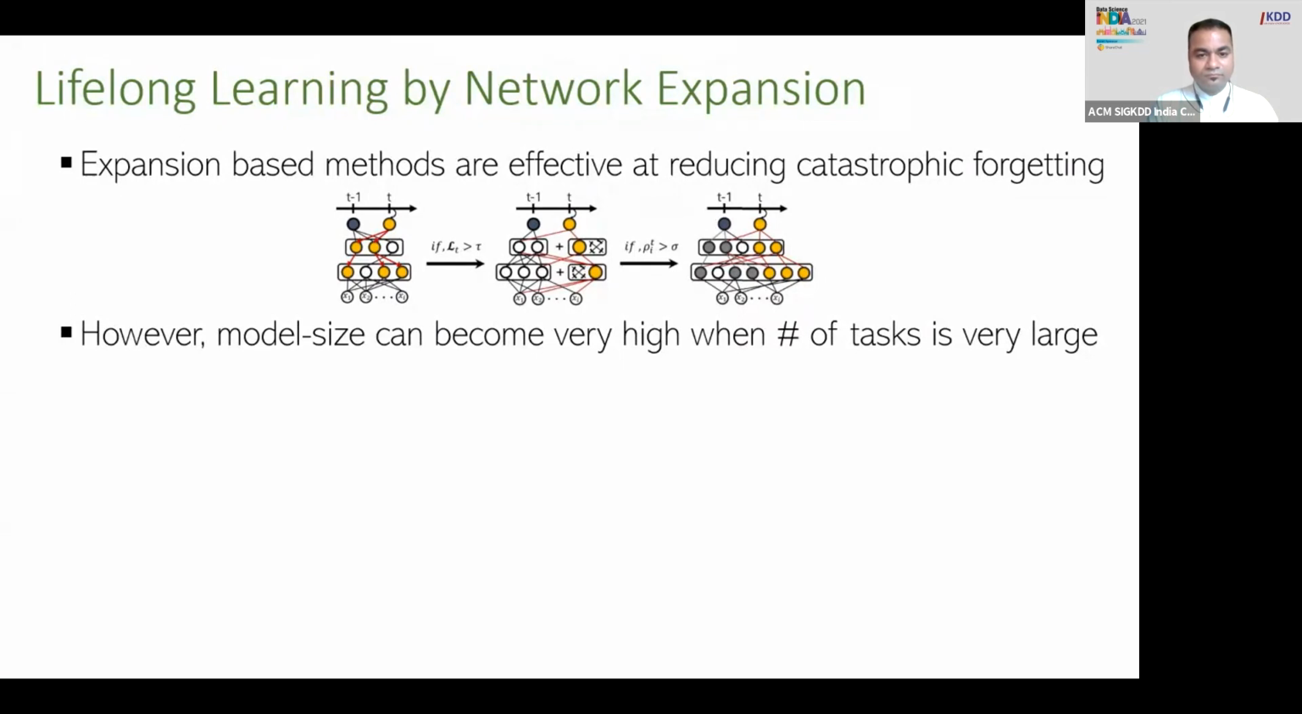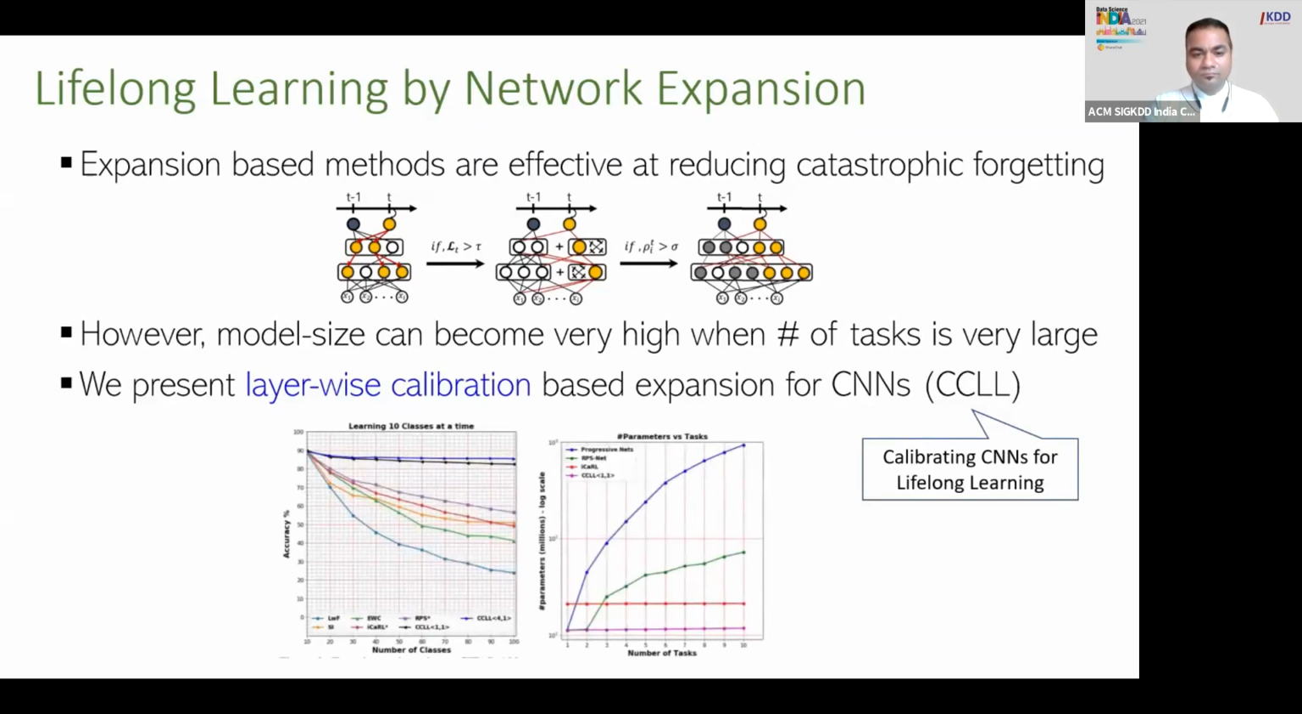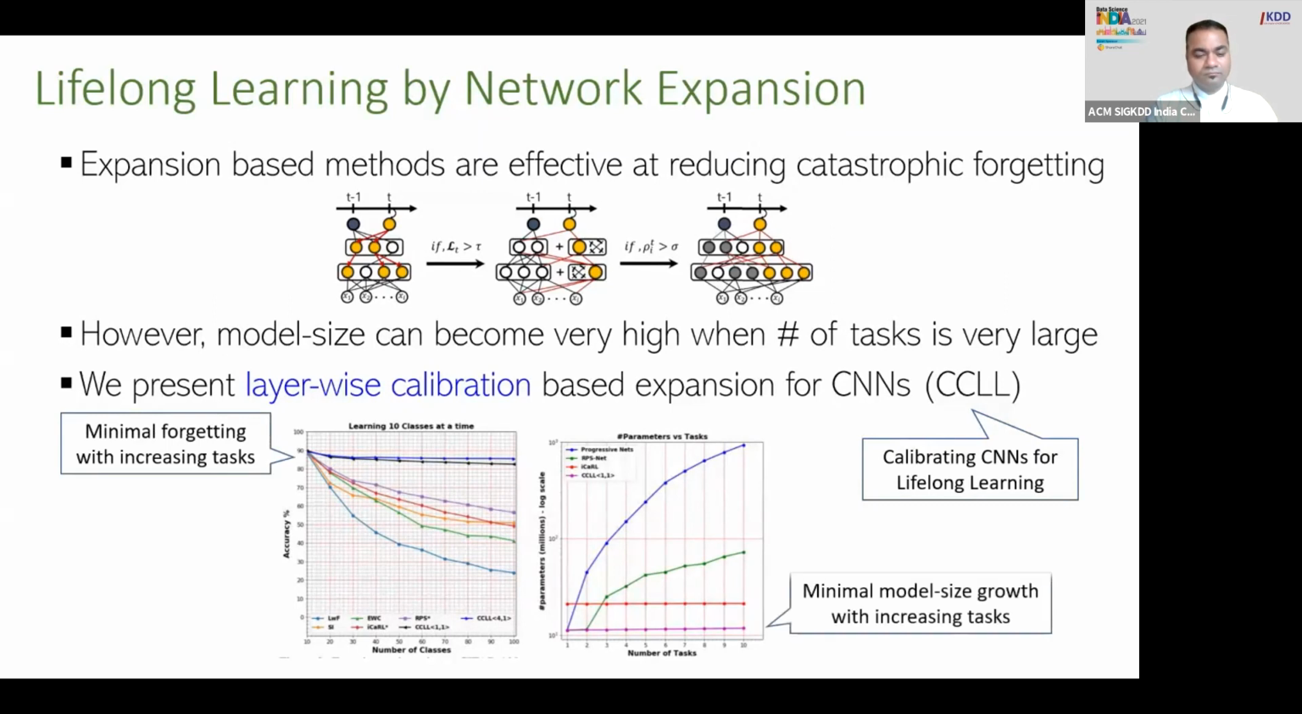In this work, we present an efficient solution for this problem by learning task-specific layer-wise calibrations for the channel outputs of a CNN. This approach results in minimal forgetting while also being highly parameter efficient, as these two plots show. So we suffer from very minimal forgetting as the number of tasks increases, and at the same time, the model size growth is reasonably small.